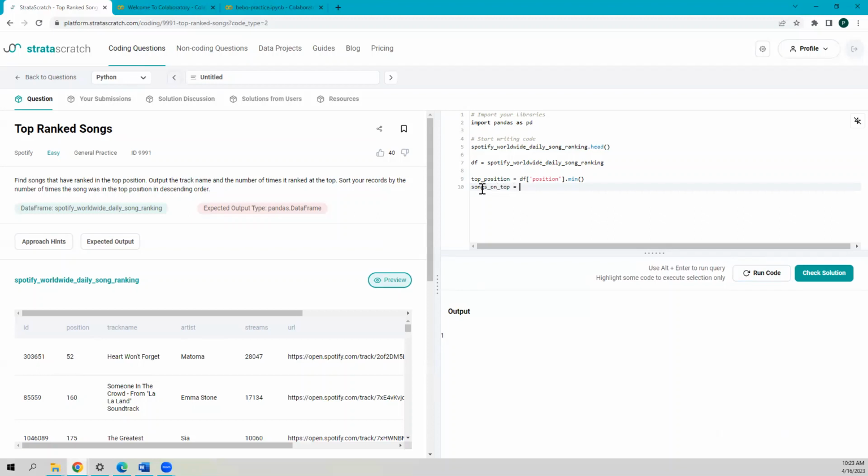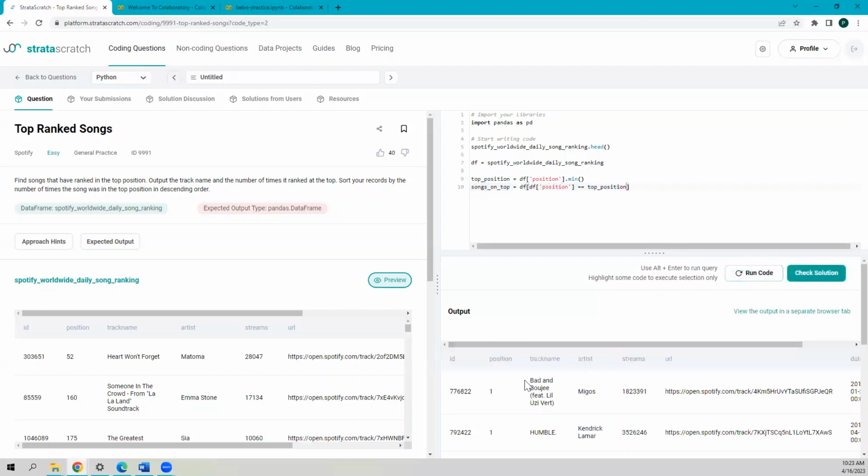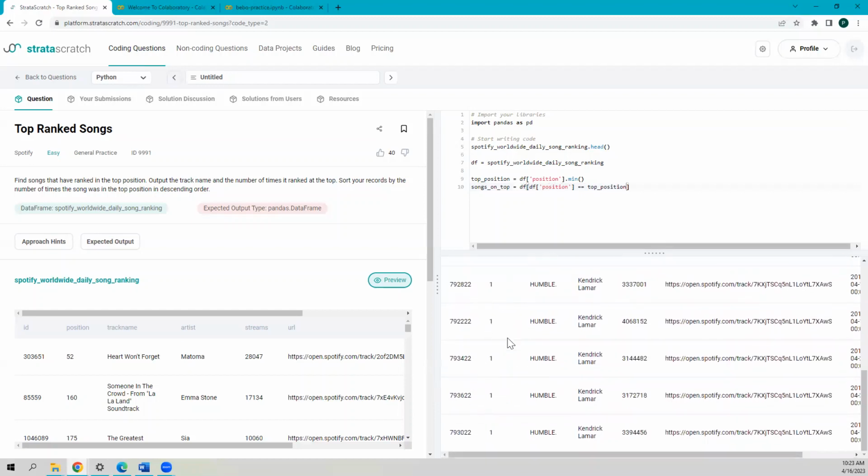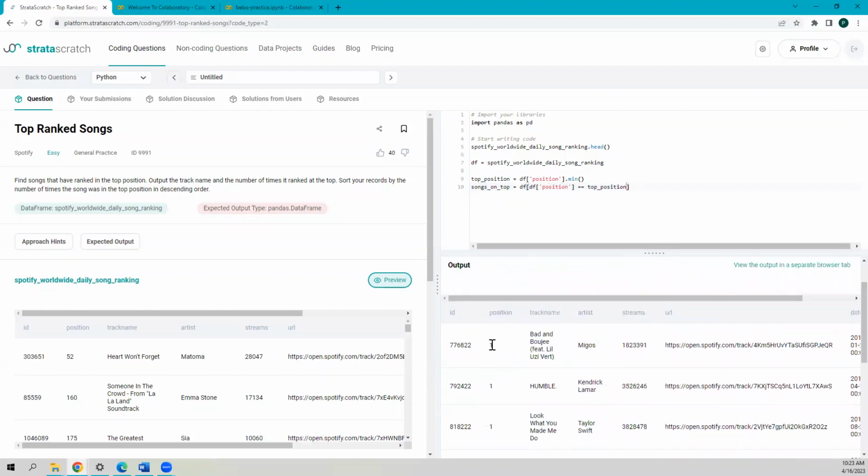We have our data frame, and then we access the position and set it equal to top position, which is 1, right? If we run this code, we can see just the songs that have appeared in the first position, the top position.